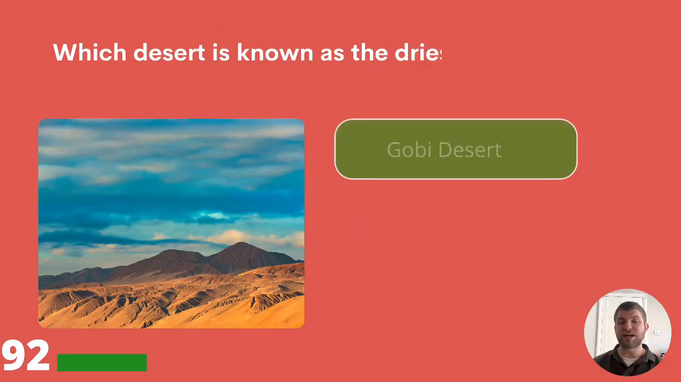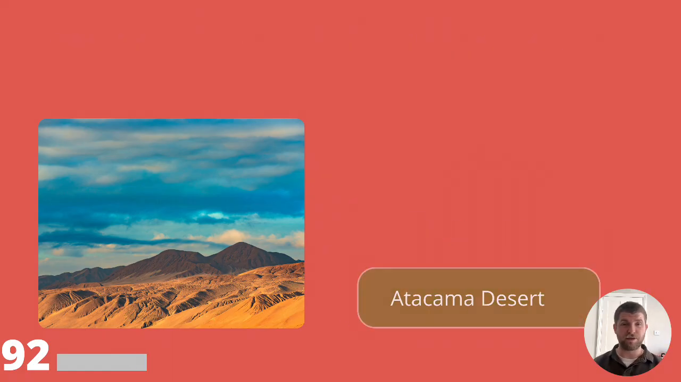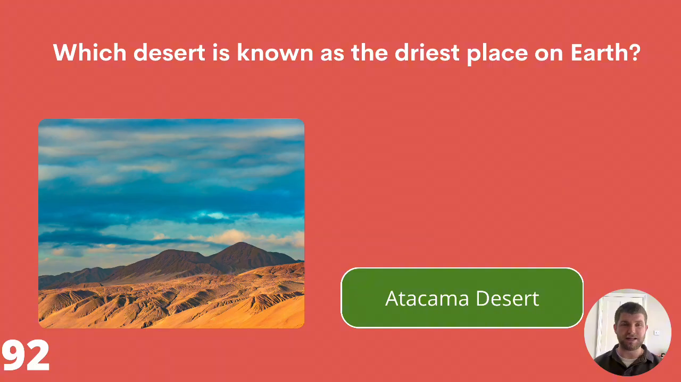92. Which desert is known as the driest place on Earth? Gobi Desert, Mojave Desert, or Atacama Desert? The driest place on Earth is known as Atacama Desert.